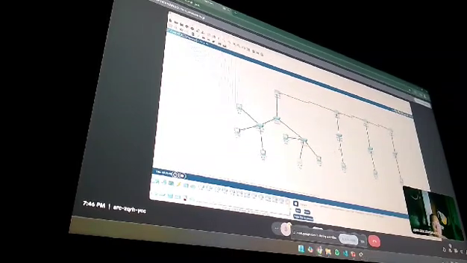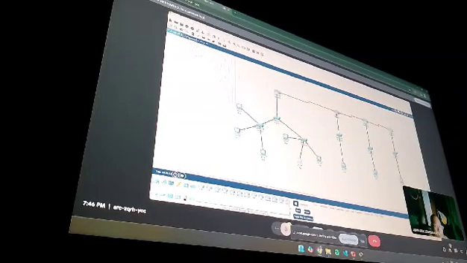I assigned the appropriate ports on S2 and S3 to the corresponding VLANs based on the devices connected. Then I configure trunk ports on the switch connection to enable VLAN information to pass between switches. This setup allows separation of network traffic by the department while still enabling inter-switch communication.